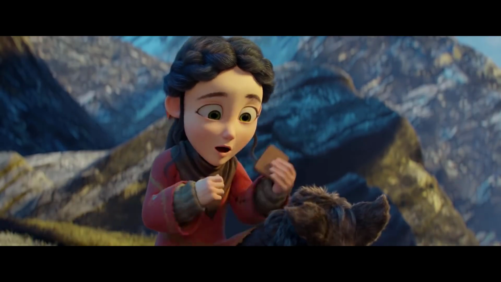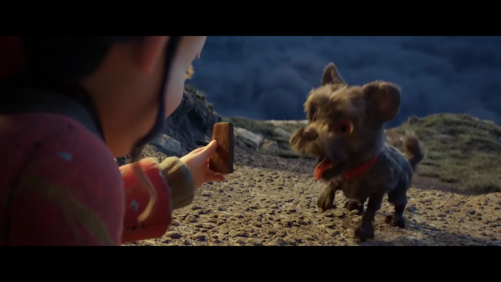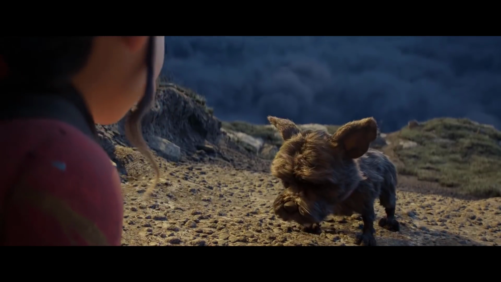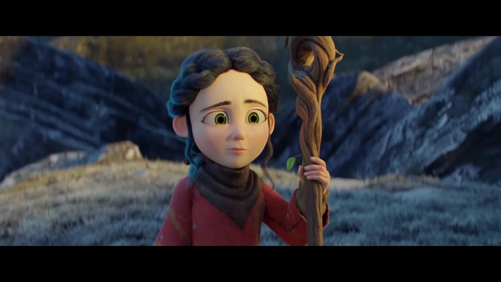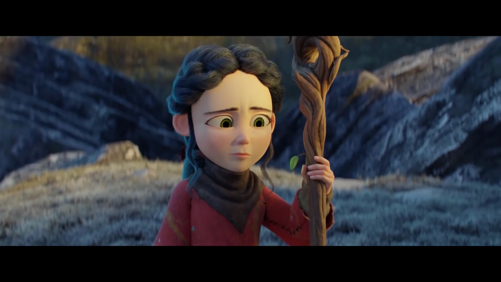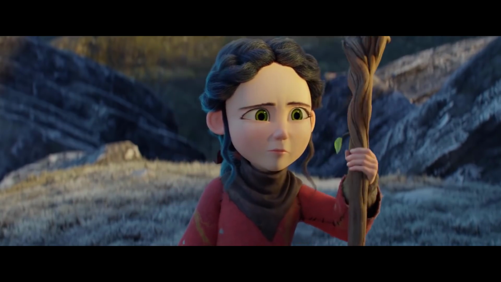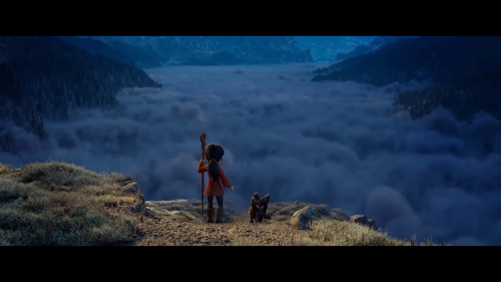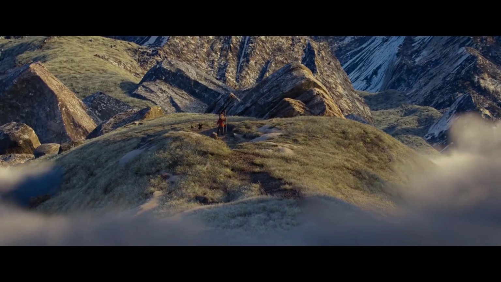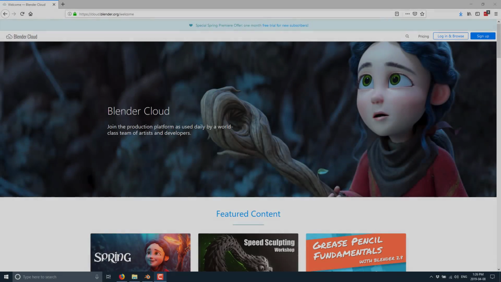So what exactly is Blender Cloud? Well, it is a platform for Blender developers run by the Blender Foundation. It is a bunch of things. It is a collection of the assets from the aforementioned films and a number of other sources. It's a resource with thousands of textures available, including plugins that allow you to access them. We'll see all of that in action in just a minute. It is a number of tutorials and design guides and all that kind of stuff all together. Plus, it is also a platform you can use yourself for working on your own Blender projects and collaborating and sharing with other people. And as I mentioned briefly a few seconds ago, it has also got a bit of a promotion going on. So let's check that out first.